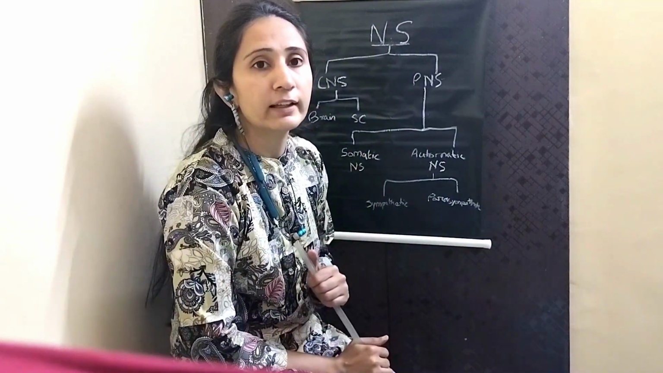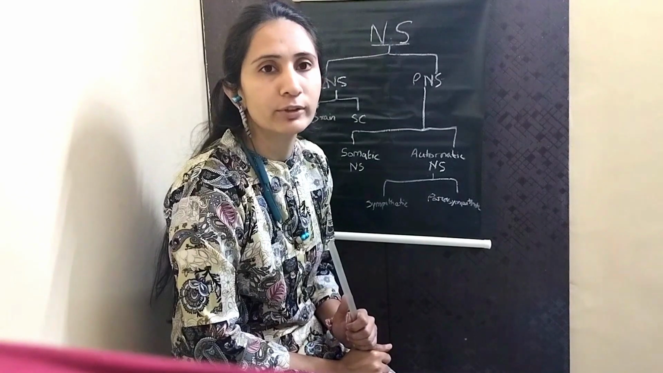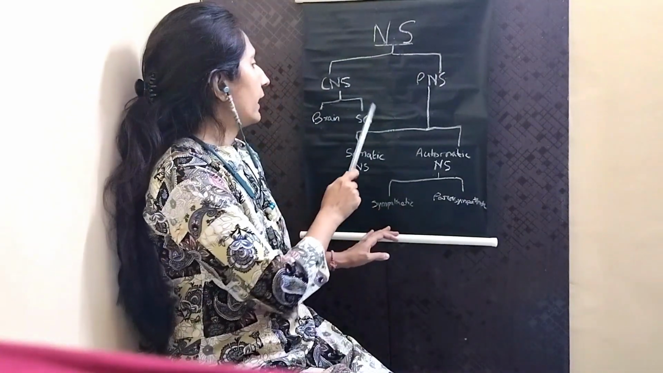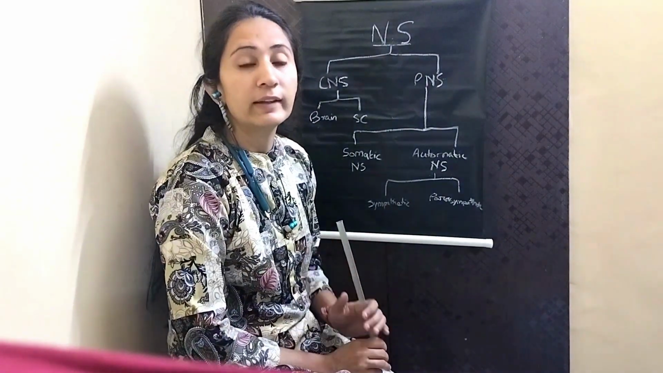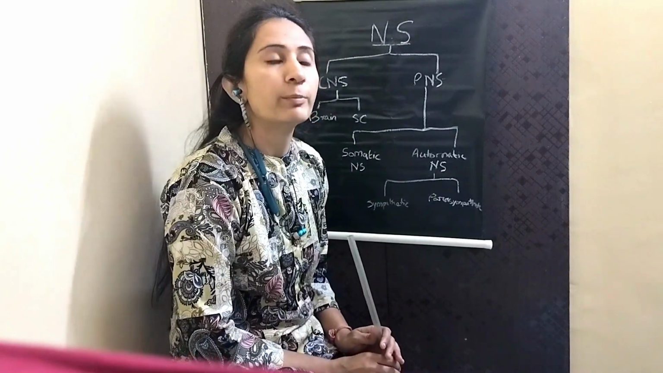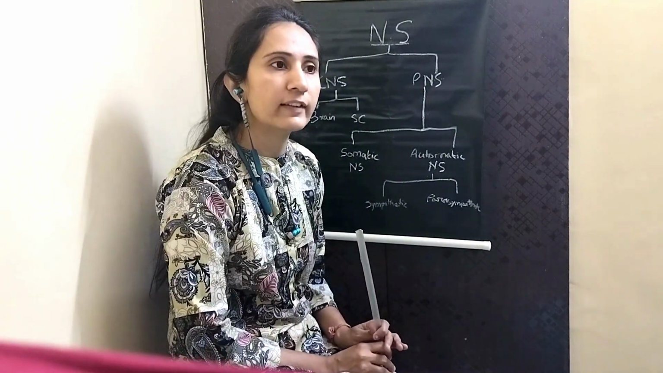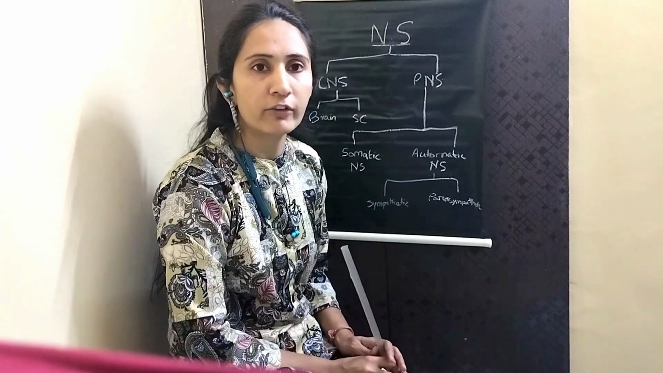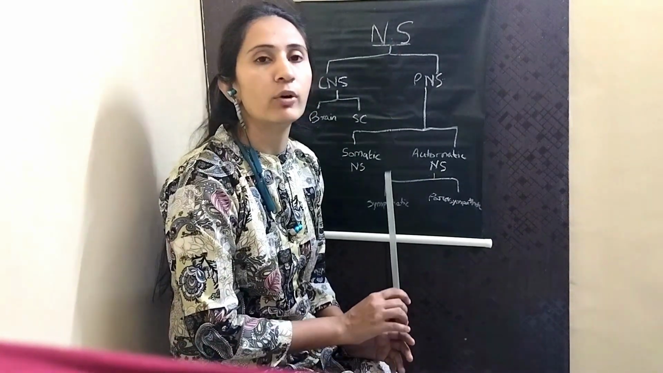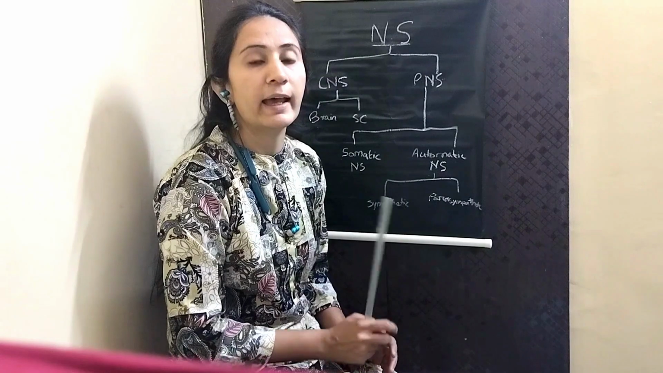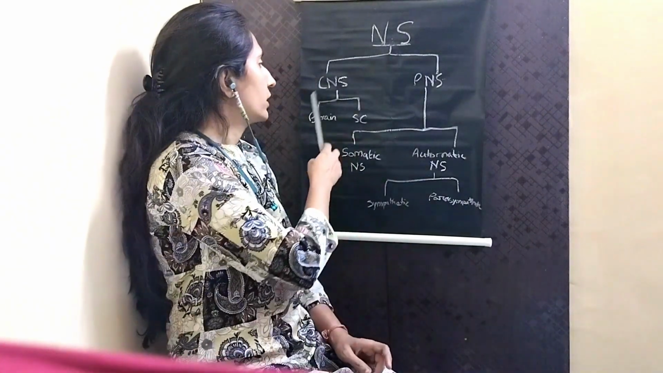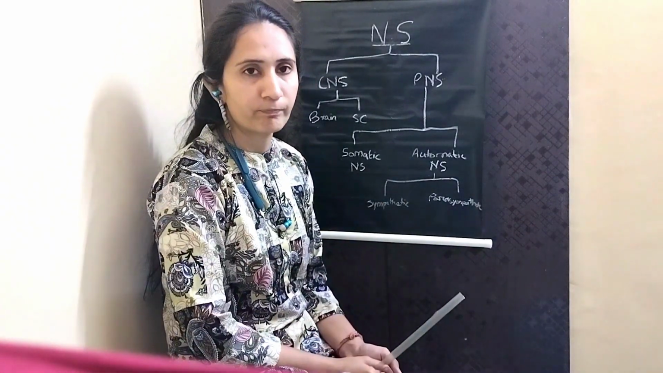Then who decides in this central nervous system what I have to do? My brain and spinal cord. They have the memory of my past experience, and then they decide what I am being asked to do and whether I will do it accordingly or not. That decision making and how I have to do it is done by the central nervous system.